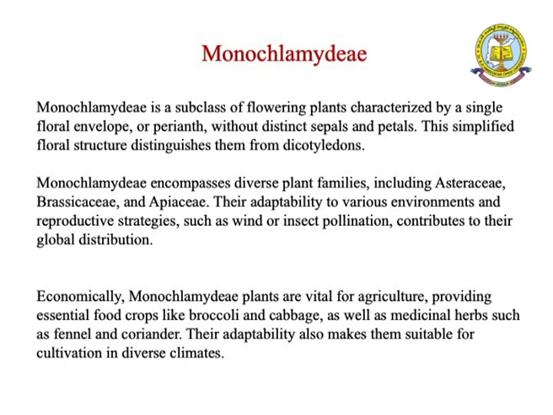Their adaptability to various environments and reproductive strategies such as wind or insect pollination contributes to their global distribution. Economically, Monochlamydeae plants are vital in agriculture, providing essential food crops like broccoli and cabbage, as well as medicinal herbs such as fennel and coriander. Their adaptability also makes them suitable for cultivation in diverse climates.